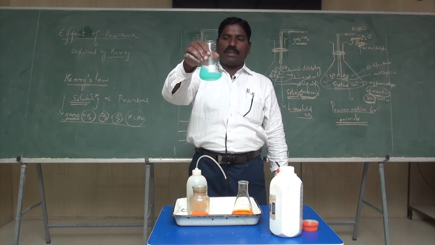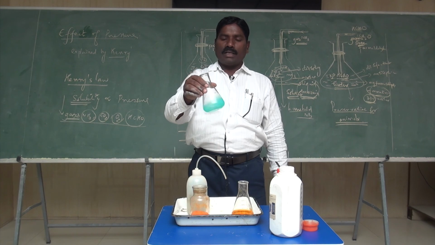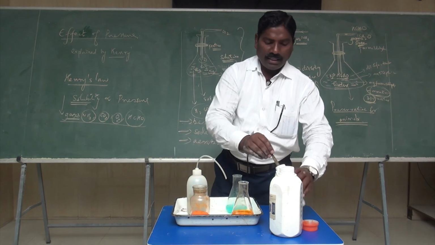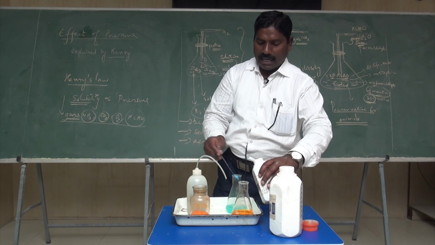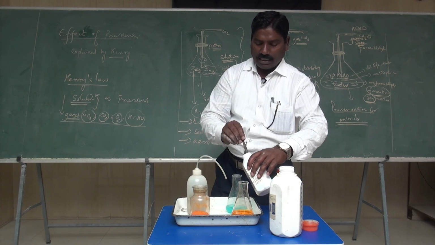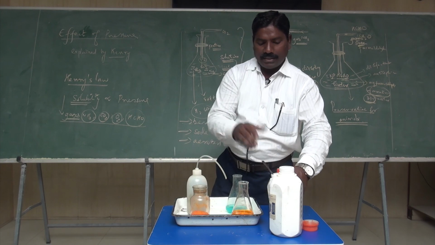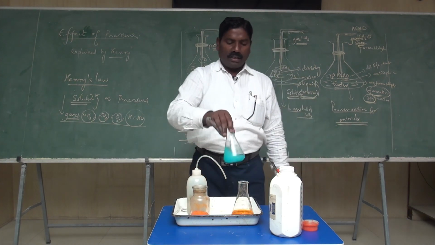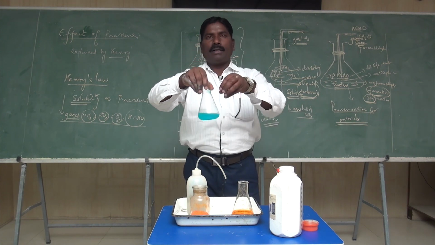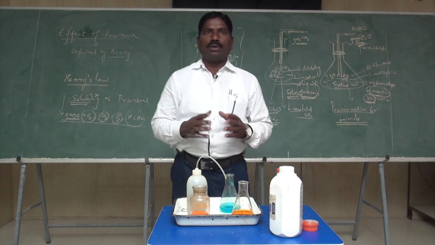The thickness and the intensity of the blue color is very minimal; this is called a dilute solution. The intensity of the blue color increases by adding solute into the solvent. The color intensity increases, the taste increases, everything increases, which we call a concentrated solution. More solute added is a concentrated solution, and less solute added is a dilute solution.